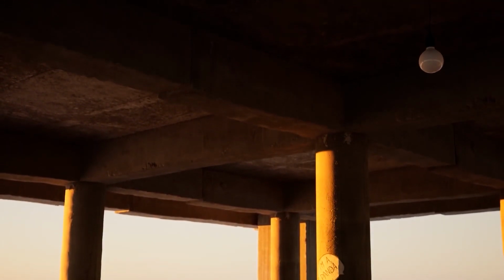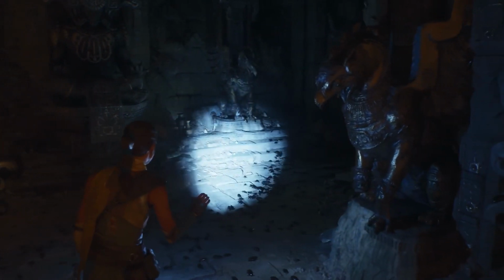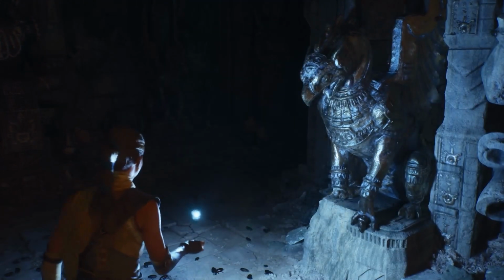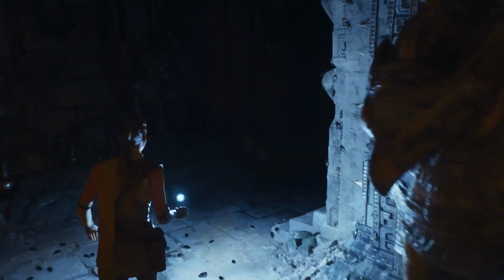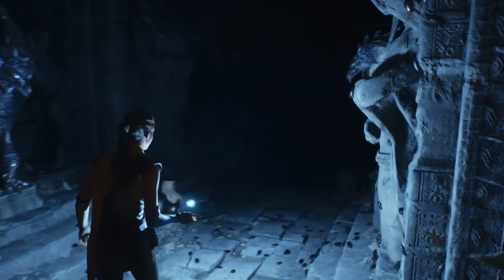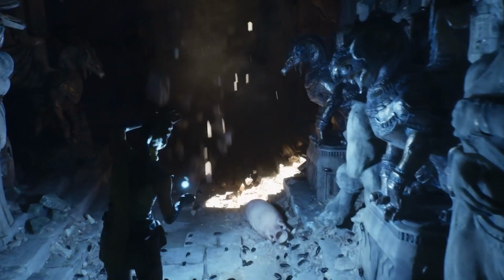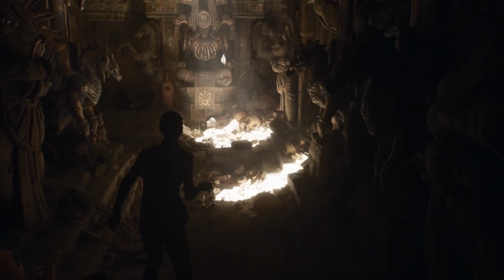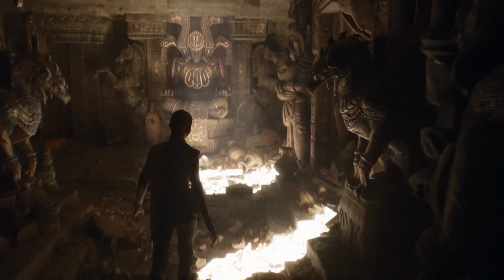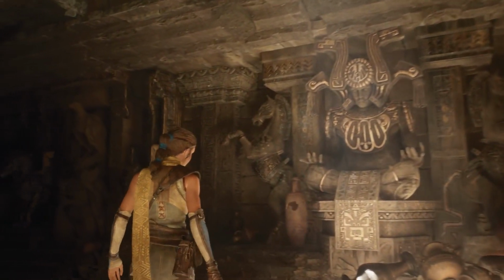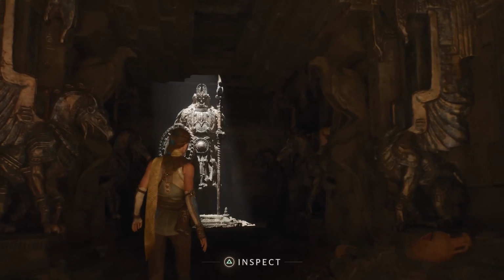Before Lumen, game developers used a method called baked lighting to simulate global illumination. This involved pre-rendering the bounce lighting in a scene before the game was played. The results were stored in a texture known as a light map, which was then applied to the world to create the illusion of light bouncing realistically in real time.